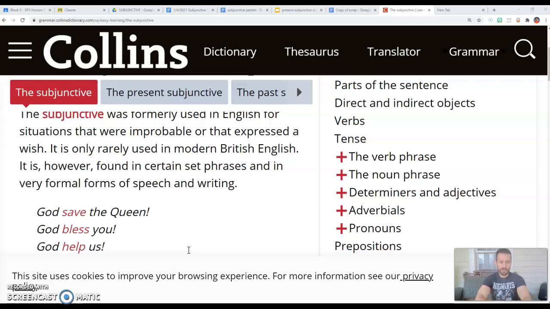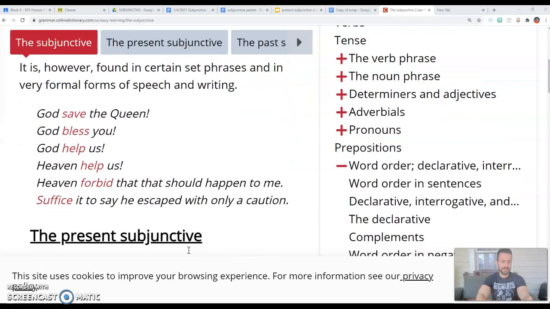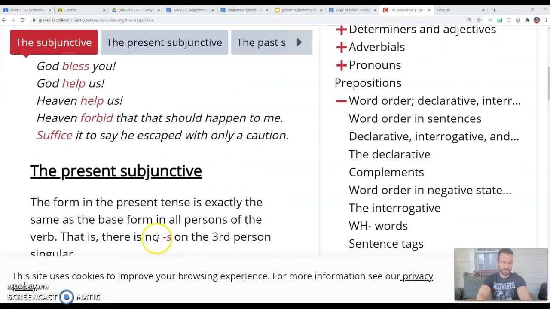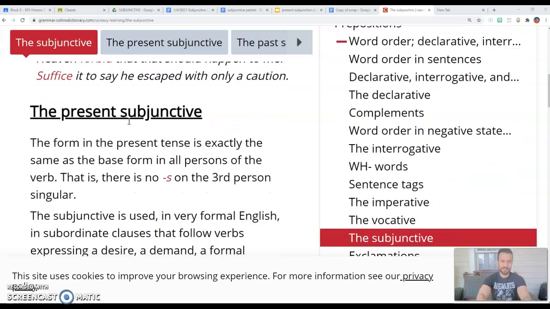Look at the example, God save the Queen. Now God is singular, so it should be saves. Like if you substitute the name God by Bob, that would be Bob saves. But you conjugate it differently because you're utilizing the subjunctive. So another example here, like heaven help us. It's not heaven helps us, it's heaven help us.